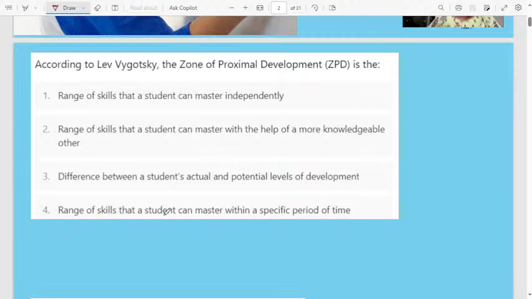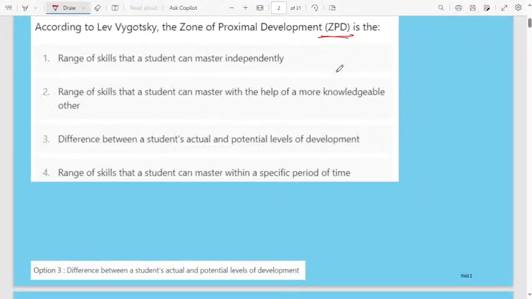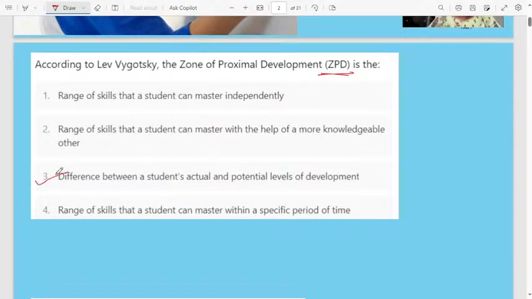Here, according to the scientist, the zone of proximal development, ZPD, what is the definition of ZPD? The correct answer for this question is option 3, difference between a student's actual and potential level of development. Actually, whatever you learn mainly depends upon the student's previous knowledge. Then after learning, the knowledge will get improved.